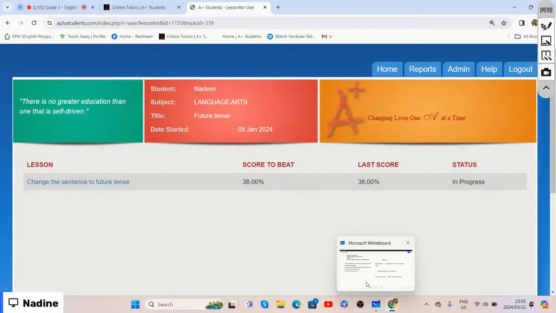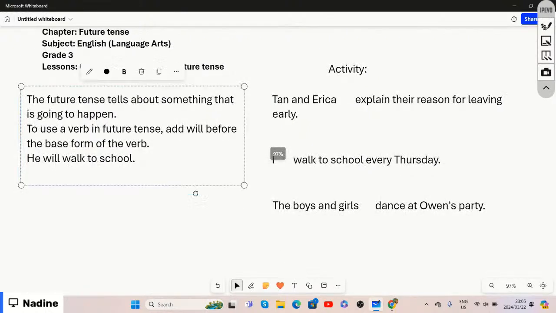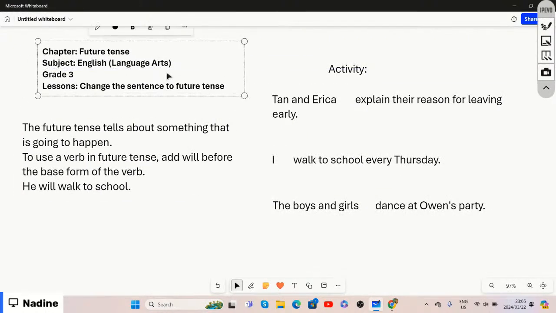All right. So our chapter is future tense. The subject is English Language Arts, grade 3.